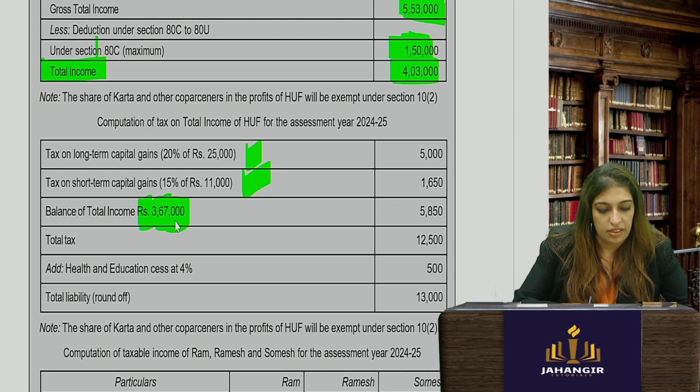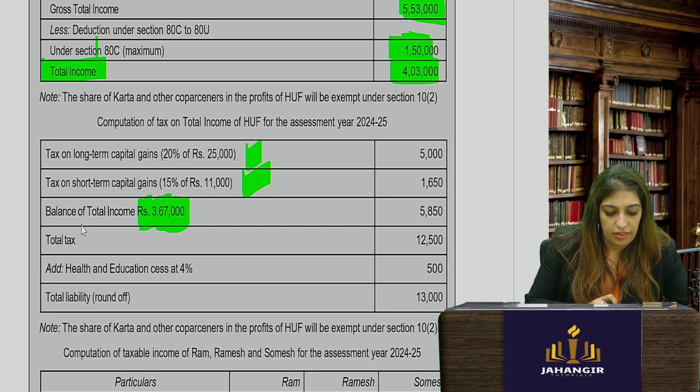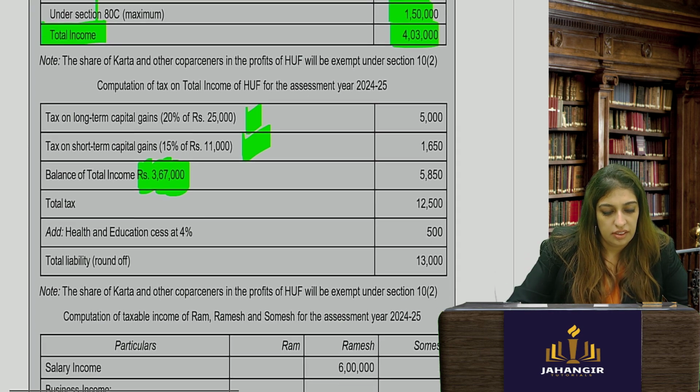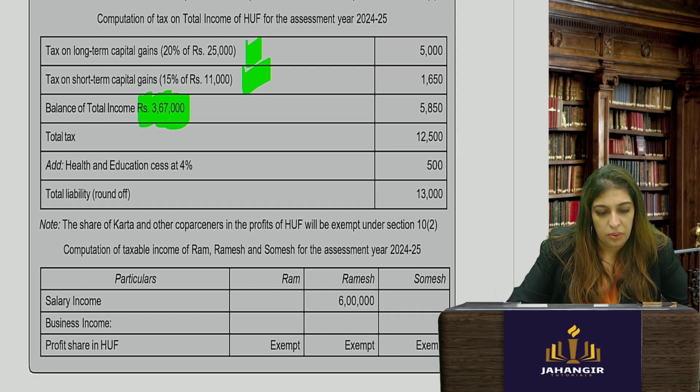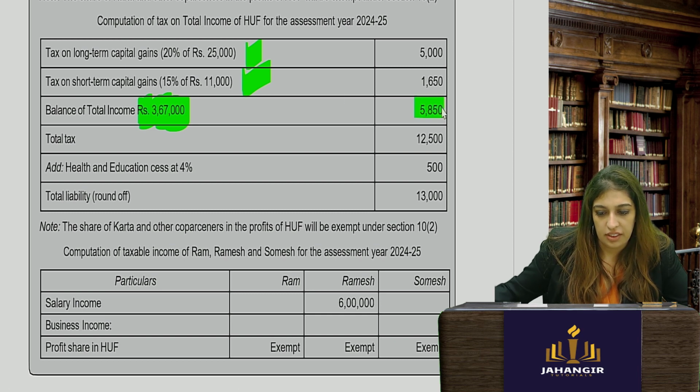Very easy. Okay, 2 lakh 50 is exempt. So you will get 367 minus 2 lakh 50 into 5%. Okay, total tax will be 12,500. Okay, add this.